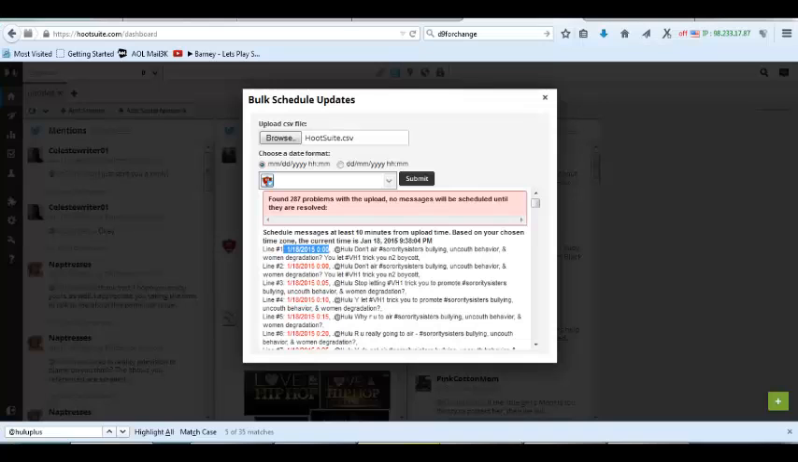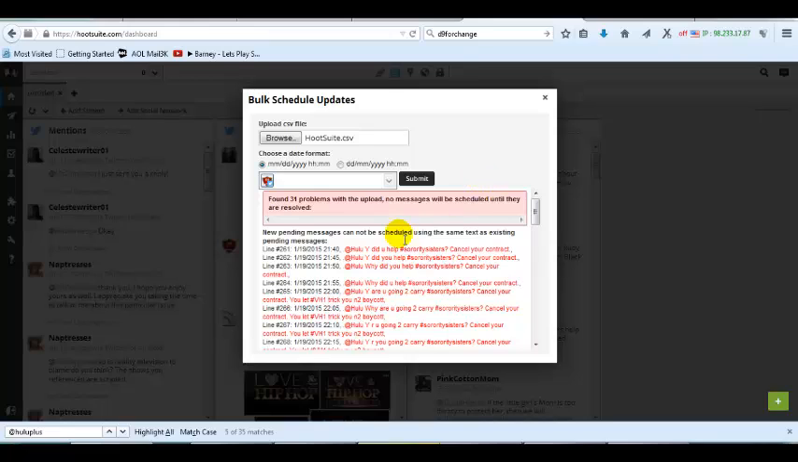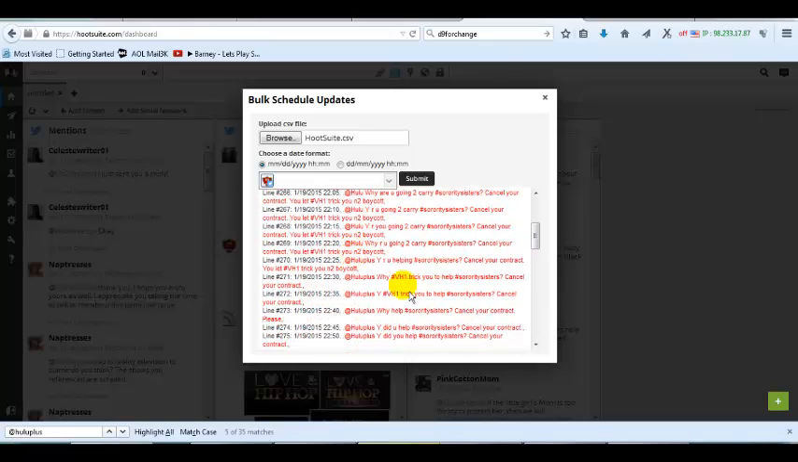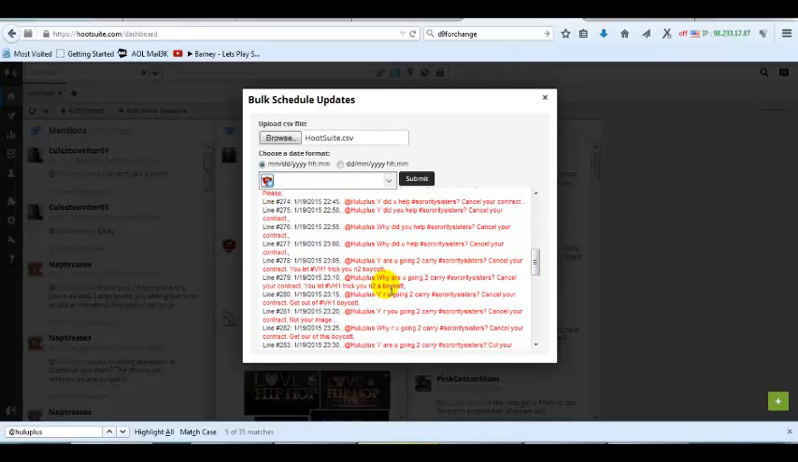Okay, so let's go back over. Now, mind you, I still left some mistakes in here so that I can show you how to get rid of the mistakes. All right, so we're down to 31 problems. Here it says new pending messages cannot be scheduled using the same text as existing messages. What this simply means is that I already have these messages in the uploader that's running now, and you cannot repeat the same message.